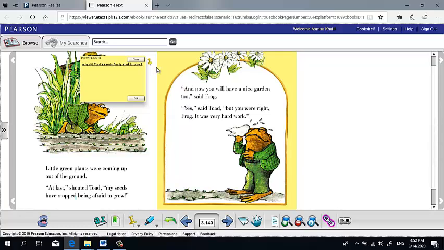"And now you will have a nice garden too," said Frog. "Yes," said Toad, "but you were right, Frog. It was very hard work." Here, I will repeat that same question. Do you think the author's purpose here is to inform or to entertain? The author's purpose here is to entertain, which means to make the readers have fun. It is only a funny story.